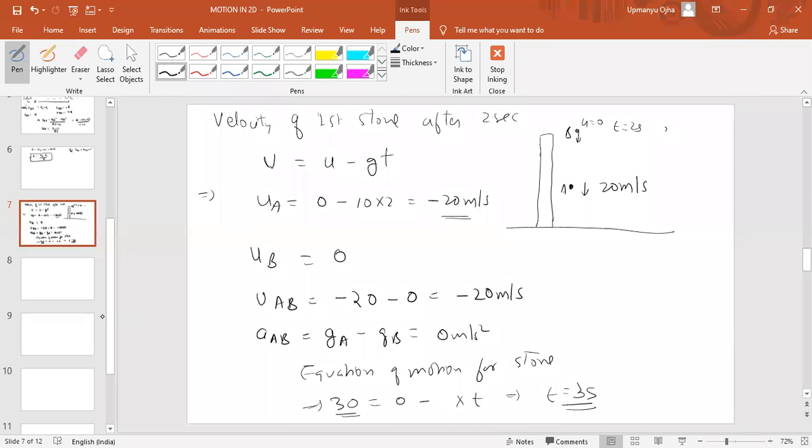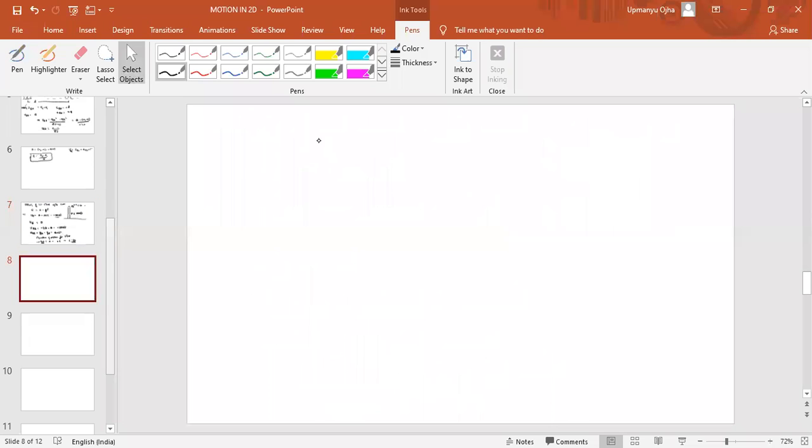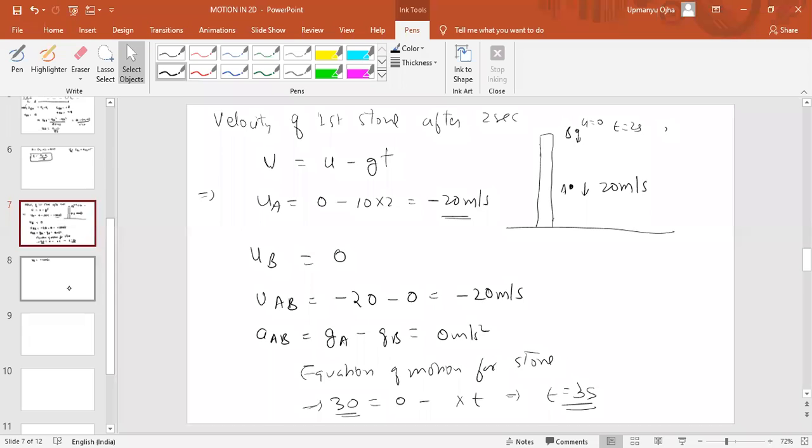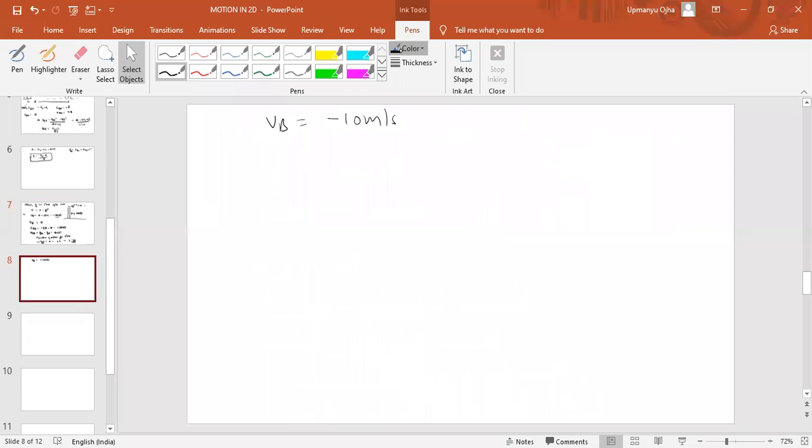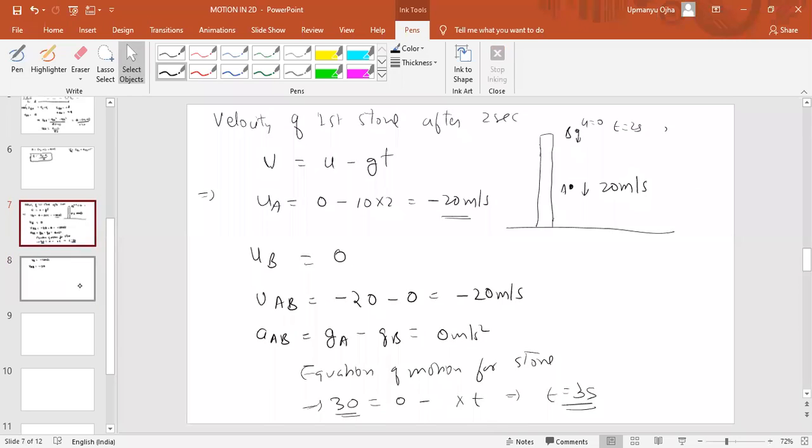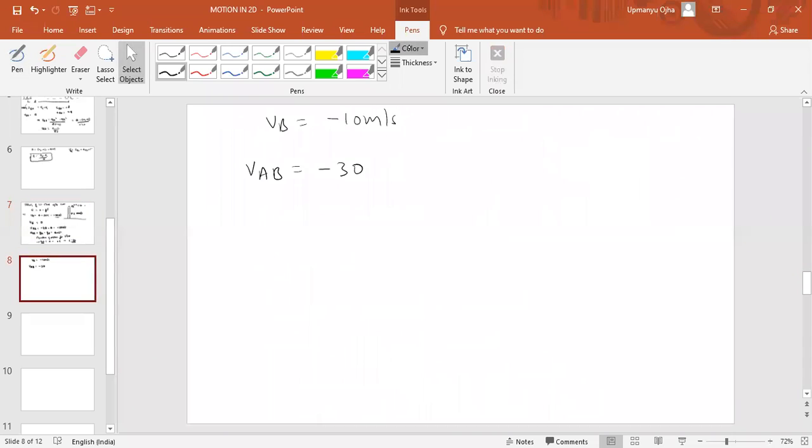So after 1 second, what is the velocity of B? Velocity of B will be equal to minus 10 meter per second. So can we find the velocity of A with respect to B? The final velocity of A with respect to B will be equal to minus 30 minus minus 10, which means minus 20 meter per second.